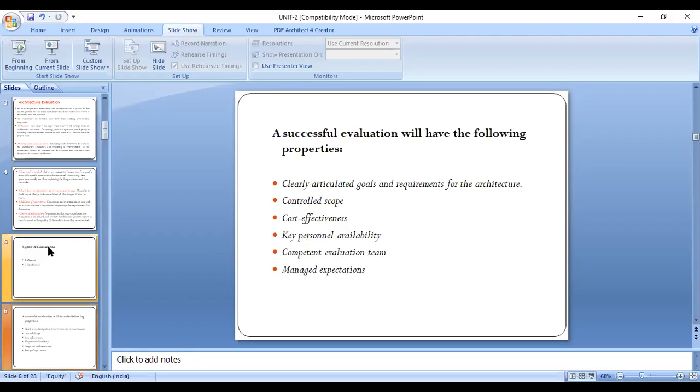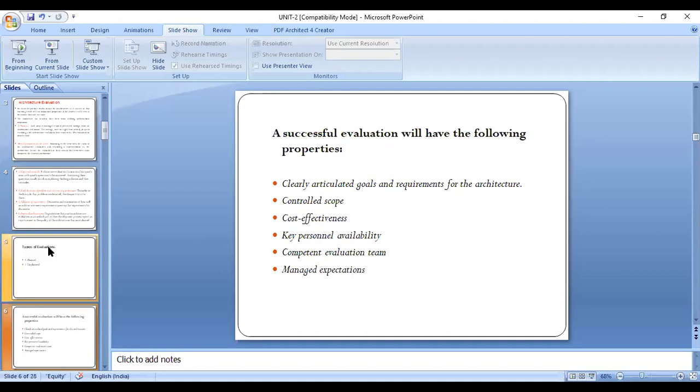Coming to the next slide. These are the properties of a successful evaluation. Here we have six properties. The first one is clearly articulated goals and requirements for the architecture. What is the first one here? The first property of an evaluation is clearly